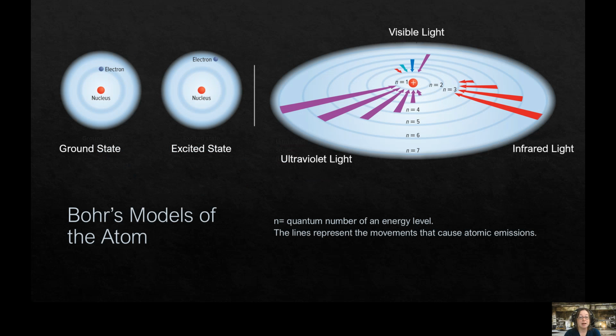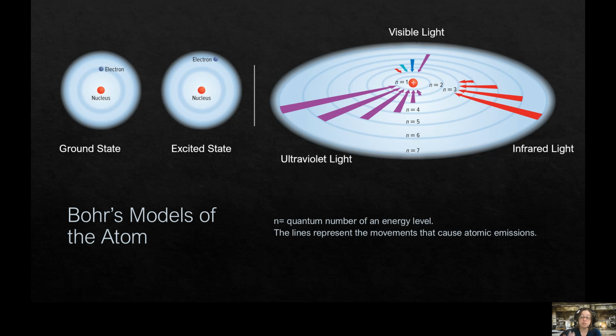He says that an atom that is in its ground state, its electron is in one specific circular orbit. Then it gets excited, and that electron moves to a bigger orbit, which is more energetic than being in that lower state. As it moves back to the lower state, it emits some form of light, depending on which orbit it bounces back from. And so he had the Balmer series, which is your visible light that they emit. There's an ultraviolet light and an infrared light.